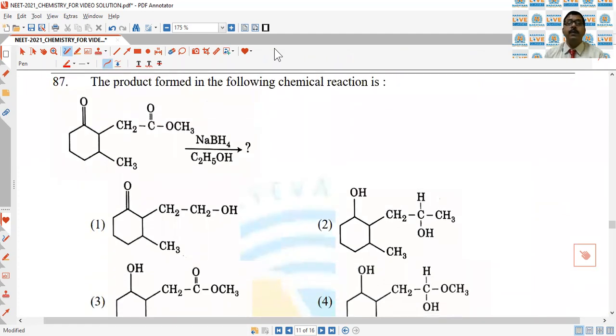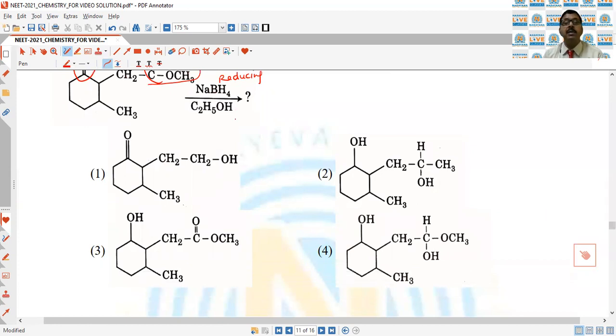Next, the product formed in the following chemical reaction with NaBH4. As you know, this is a ketone and this is an ester, and NaBH4 is a reducing reagent. NaBH4 reduces the ketone into alcohol, while the ester remains the same. In the first option, the ester is converted into alcohol, so this is not the correct answer.